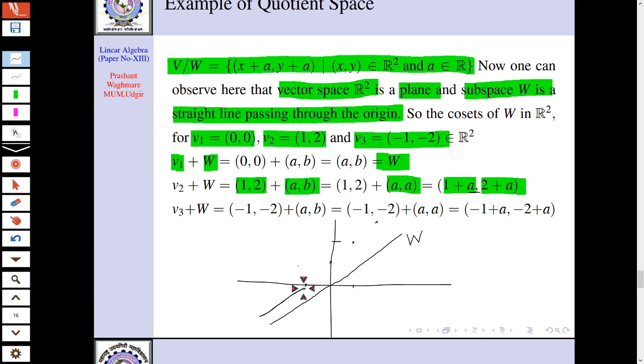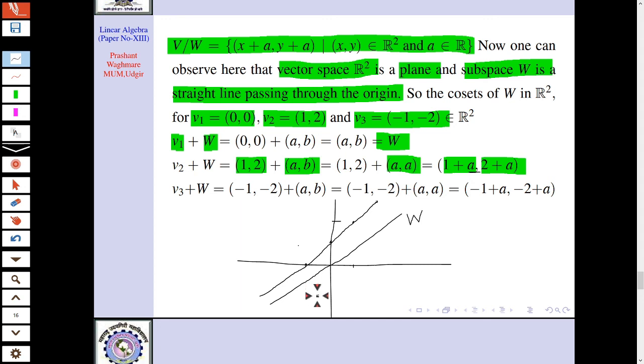That's why I will get a line which is passing through that point 1, 2, and that line is parallel to W. This is one coset, V2 plus W. In the same way, V3 plus W. Now you can observe minus 1, minus 2. Where does it lie? It will lie here. Minus 1 is a point and minus 2, you can observe here, that point will be here, right?